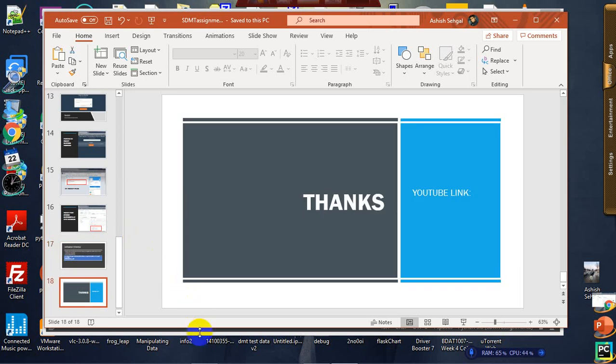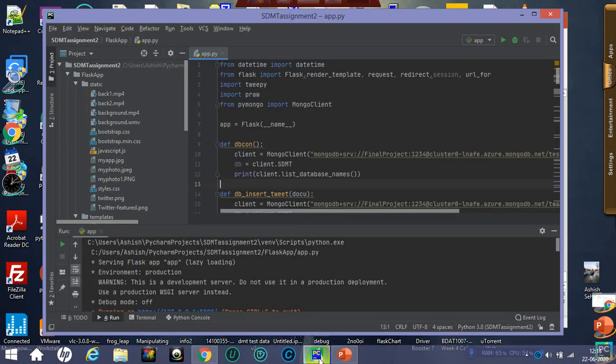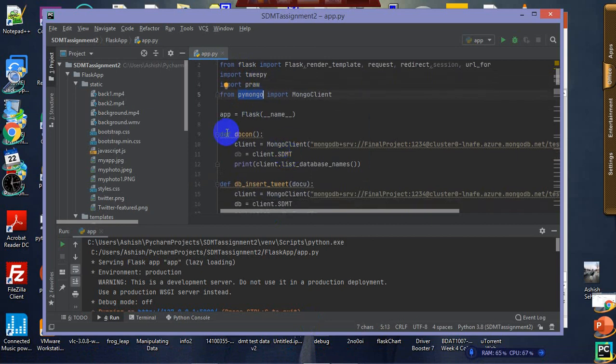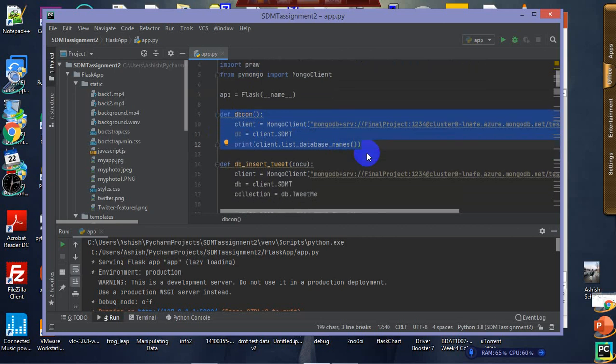Now let me show you how the application works. So this is my code. As you can see, I have used Flask for the web framework, Tweepy for the Twitter API, PRAW for Reddit, and PyMongo for the Mongo client accessing MongoDB. First of all, there is a function which will create the connection with MongoDB and show me the list of the databases.